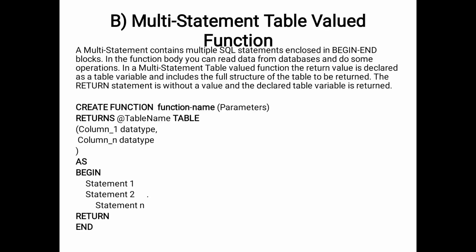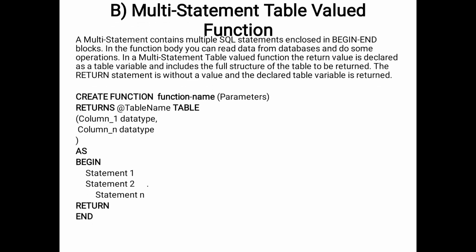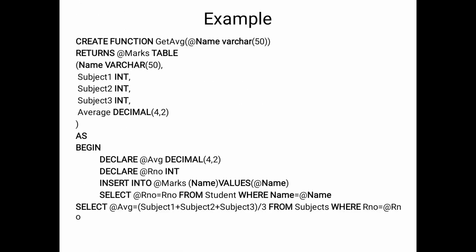So the syntax is: create a function, function name, as parameters. Parameters are nothing but column names, and returns the table name, in the format of output is a table, and we are declaring the column names as input. The function starts with as begin, and between the begin and end blocks we are passing the statements like insert and update queries. So here is the example for that.